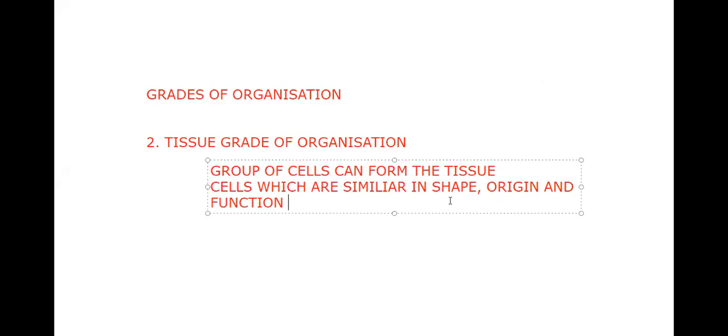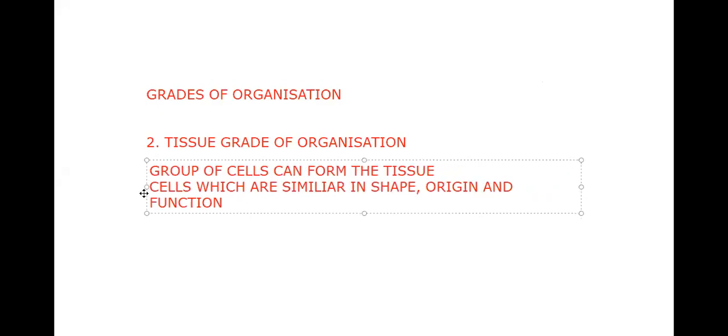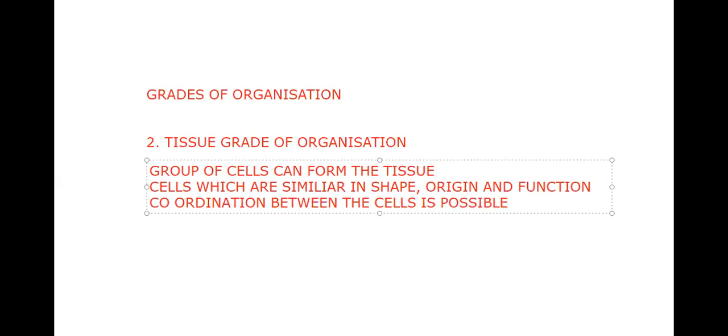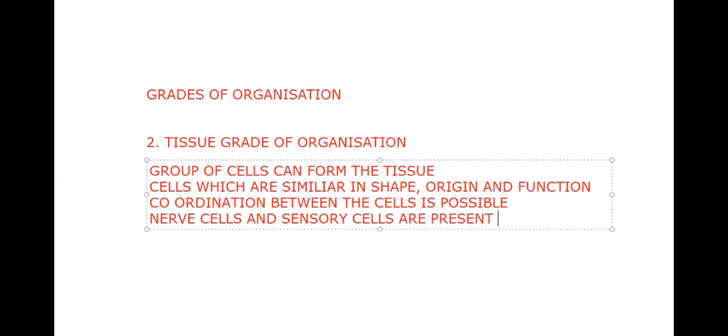So how is it possible for these animals? Why was it not possible in the previous one? We said there is no coordination. Here, coordination between the cells is possible. How is the coordination possible? Nerve cells and sensory cells are present here. That means coordination is present, so at least they can form tissues. Now the question is, where do we find these?